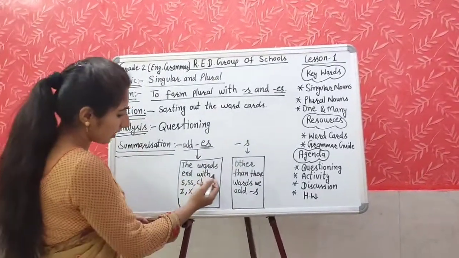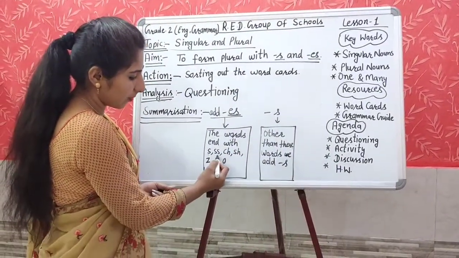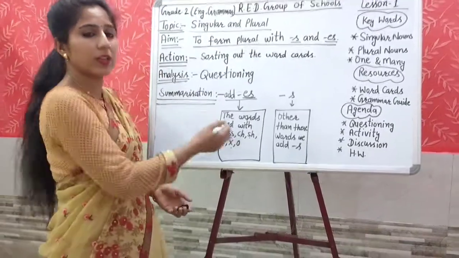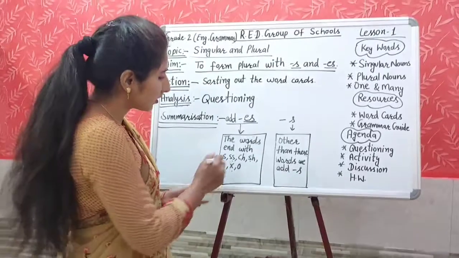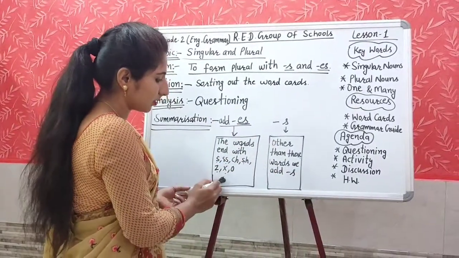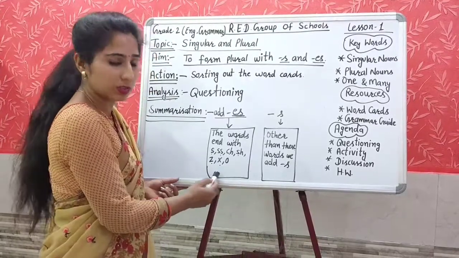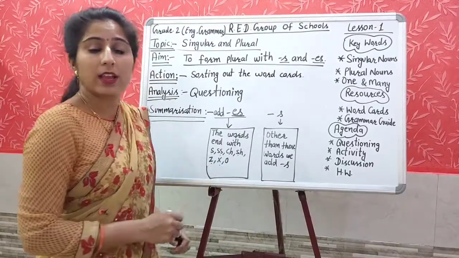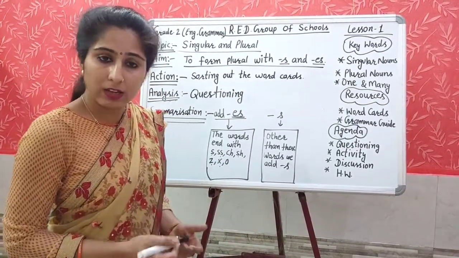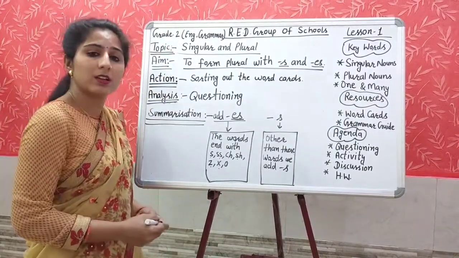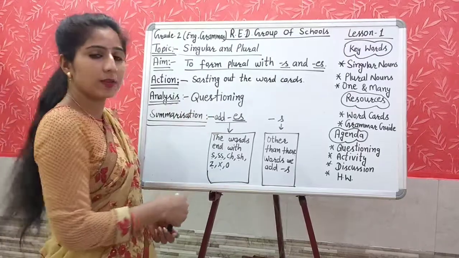The words which end with S, double S, CH, SH, Z, X and O, we add ES. And other than these words, which are not ending with S, double S and so on, to these words we add S, like boy, boys, girl, girls. So we got our today's aim.